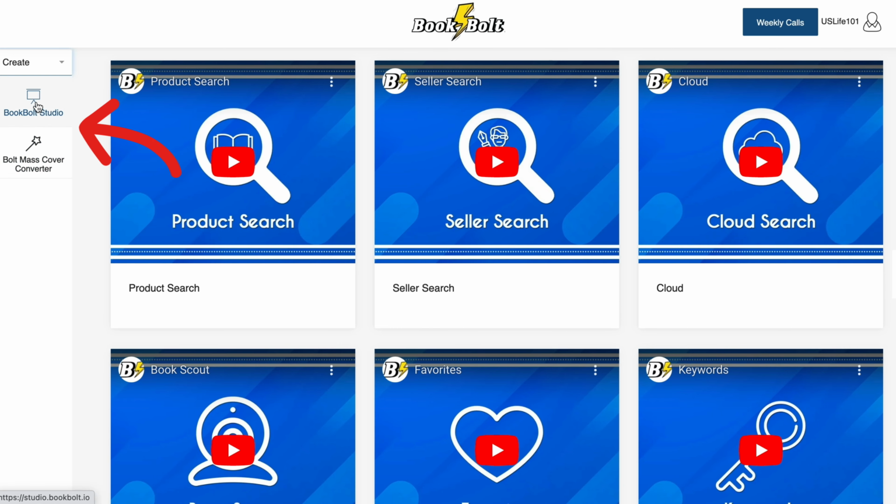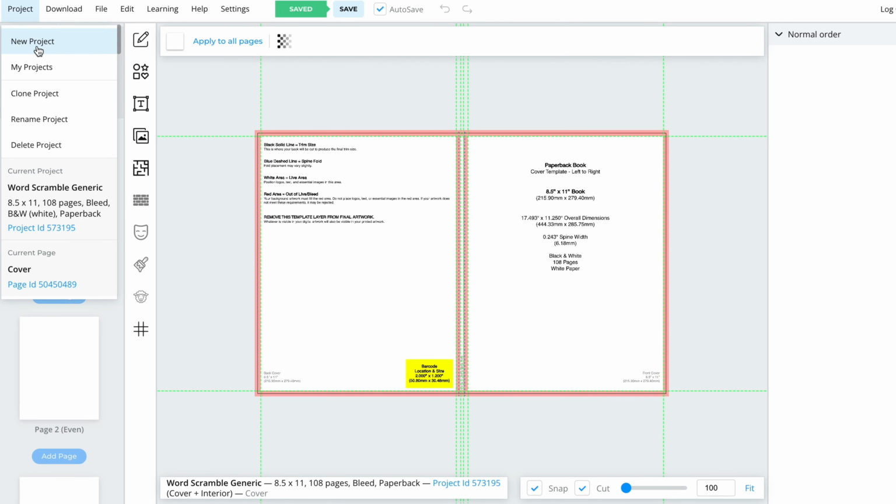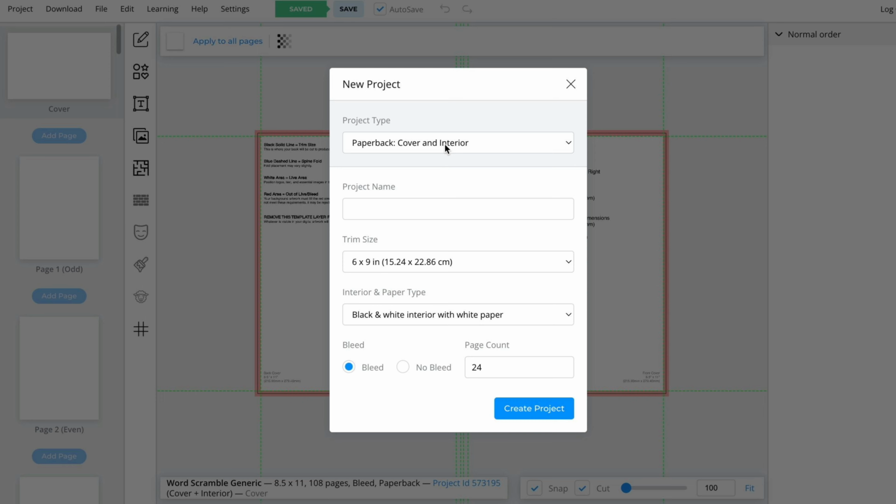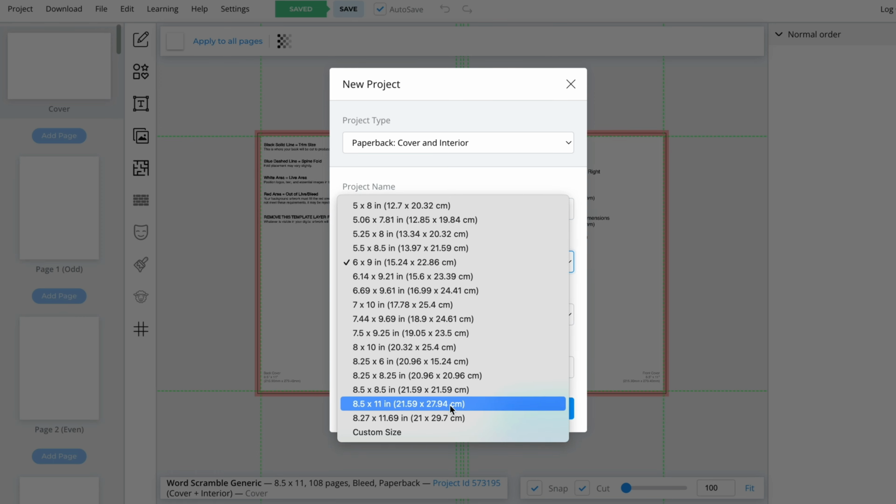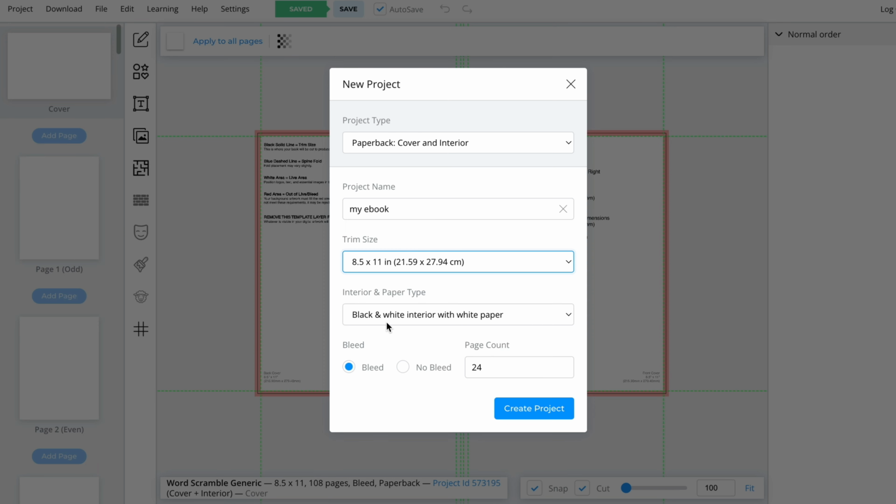Okay, time for fun. Now let me guide you through creating a medium content book using BookBolt. First, enter the BookBolt Studio and create a new project. Keep the project type as cover and interior, and name it, for example, My eBook. Choose the book size, such as the standard and popular 8.5 by 11 inches. Keep the default interior and paper type.